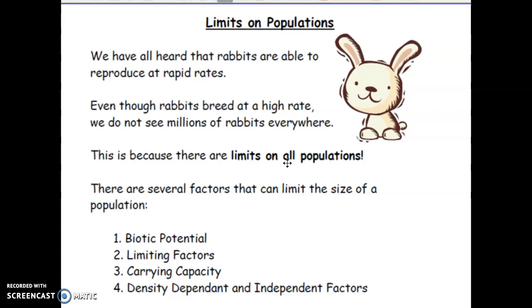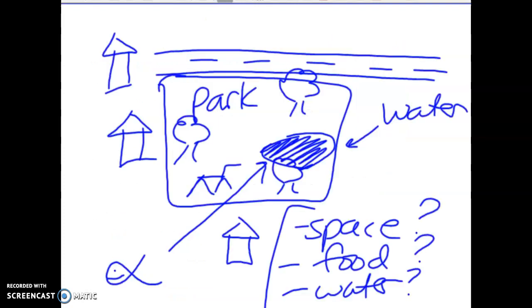But obviously when you walk down the street, it's not like there are so many rabbits in the way that you're kicking them out of the way, right? So there's a limit. There's not a million rabbits flooding the streets of Richmond Hill. We have a limit to the population of rabbits, just like there's a limit to the population of every other living thing. So the second part of this lesson is discussing what some of the things are that limit a population and different scenarios that you're going to come across.